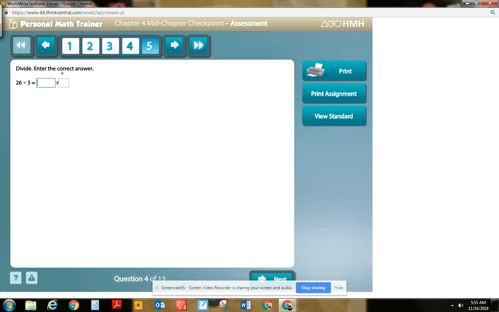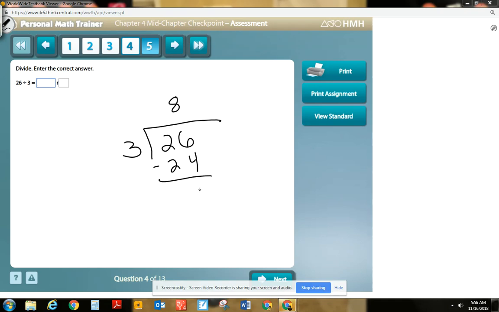All right, number 4 says divide into a correct answer. So go ahead, write it out. And you can kind of see how in this question they give us a heads up. Right, we're going to have a remainder. So how many 3s fit into 26? Well, you see 5 would be 15. There's more than that. 8, because 8 times 3 is 24. Now I would have 2 remaining. 8 remainder 2.